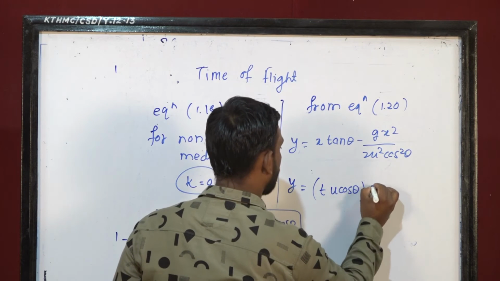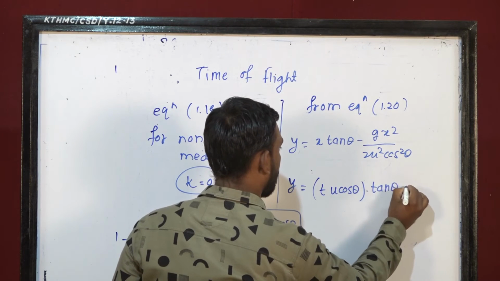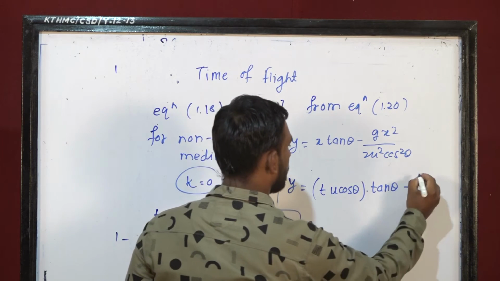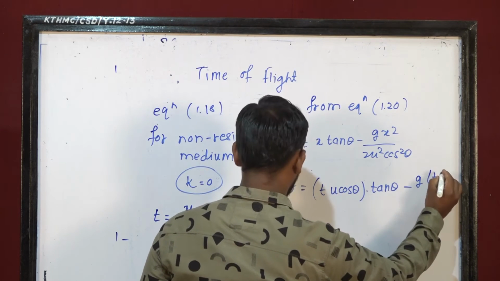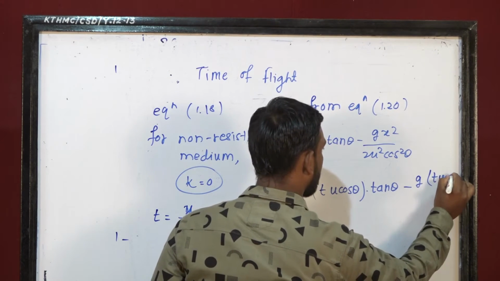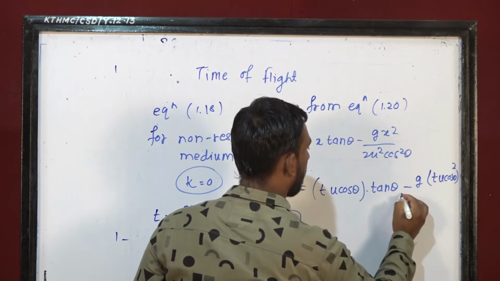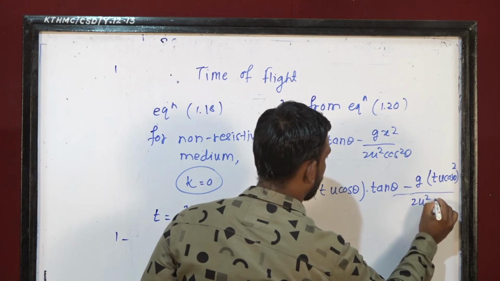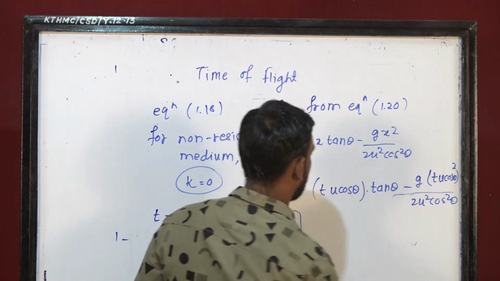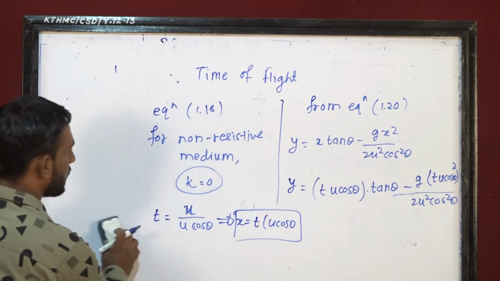So we put the value of x in equation 1.20, you will get t u cos theta into tan theta minus g, instead of x, t u cos theta square, upon the remaining term as it is, 2u square cos square theta. So solve these equations.